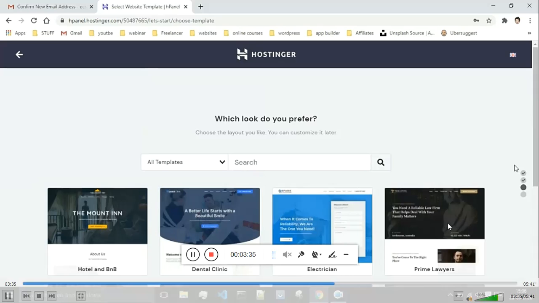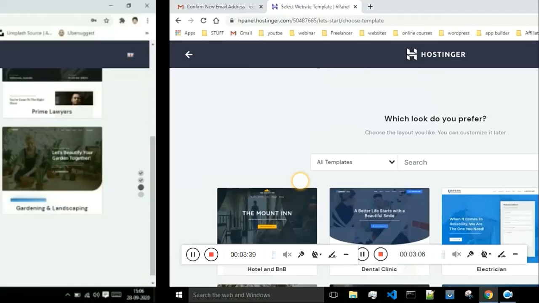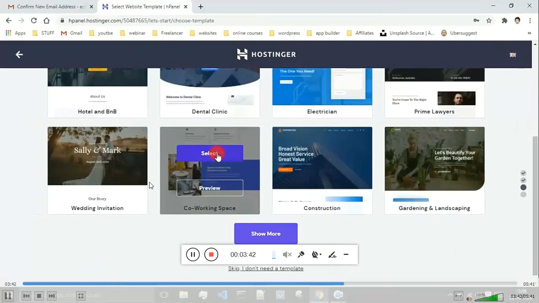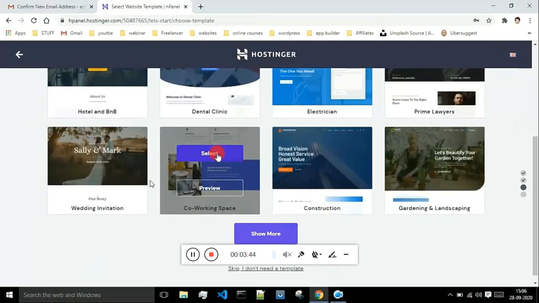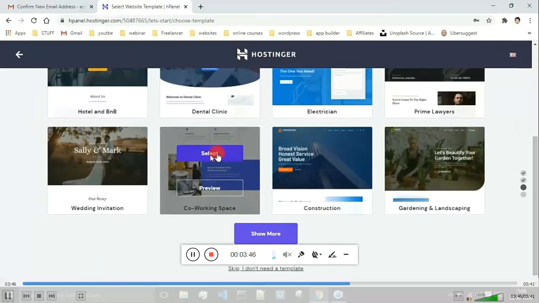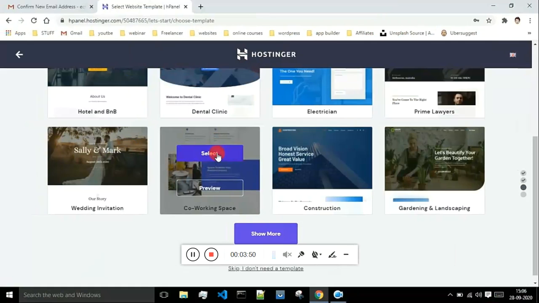You are free to do so. There are a lot of themes present over here. You can select whatever you want. Whenever you hover on any of these themes, you will get this select option. Just click on select, and once you select that particular theme, that theme will be used for your website.